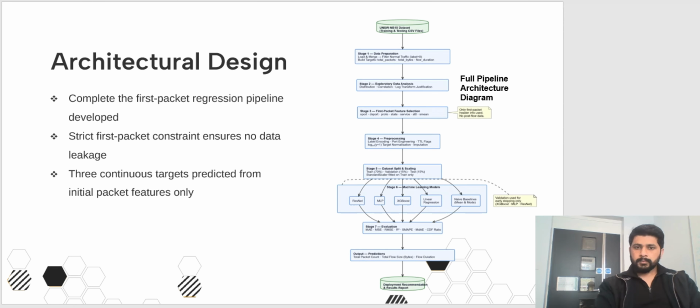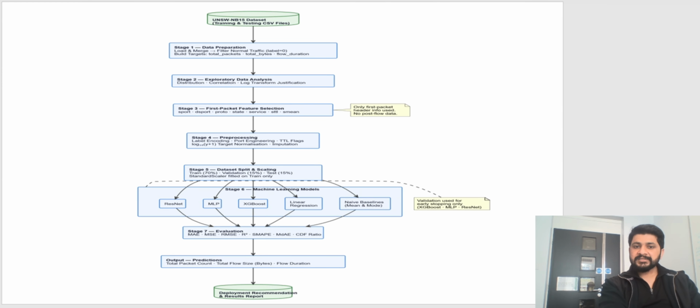Architecture design. The complete first packet regression pipeline is shown here. A strict first packet constraint was enforced to ensure zero data leakage. Three continuous targets are predicted from features available only at the initial packets. Let me show you a better picture of this. This diagram shows the full pipeline.